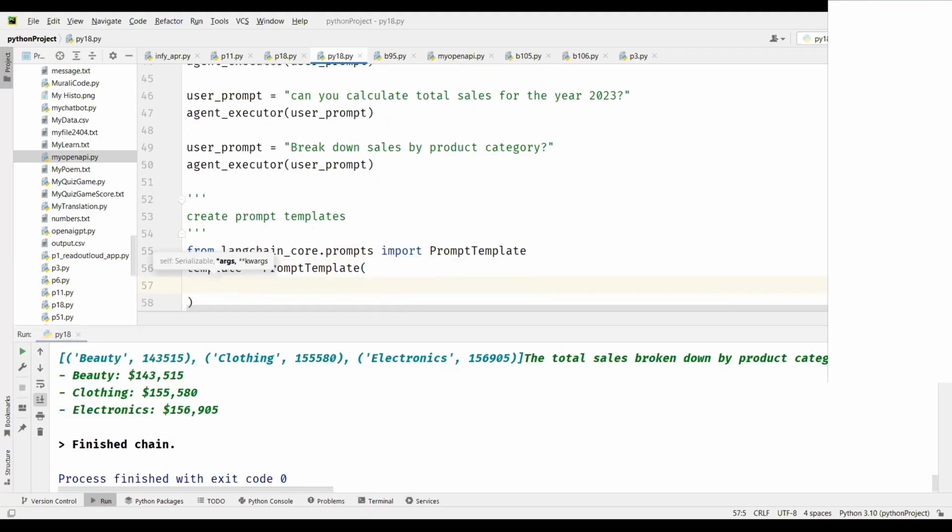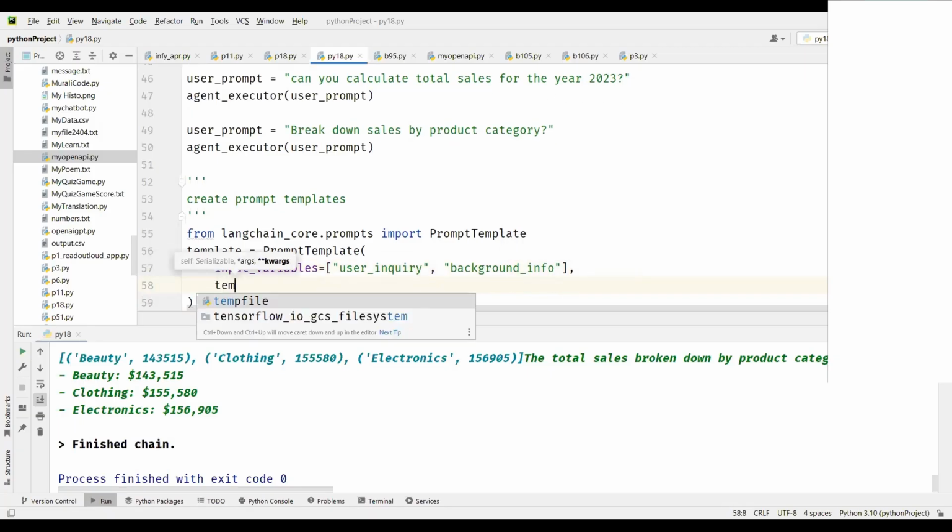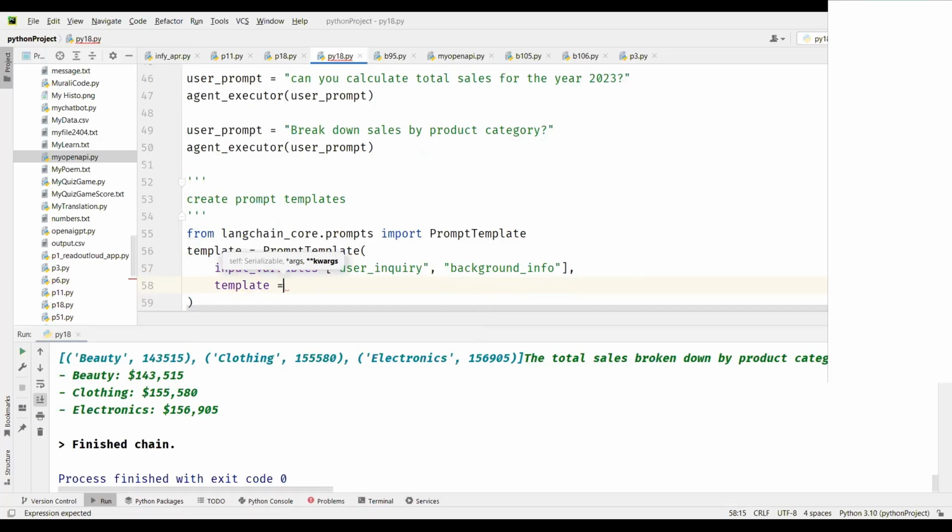First we'll give the input variables. It needs two values: first the user inquiry, and then background info. Background info will remain the same, which is about the data, and user inquiry will change. That's what the template is. Now I'm going to say template. It's a variable, and the template is going to include the background info. I'll copy and paste it here.